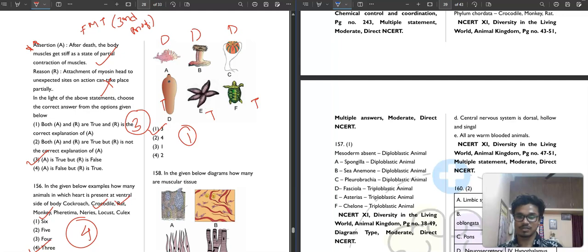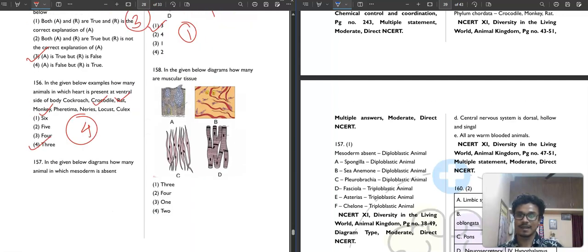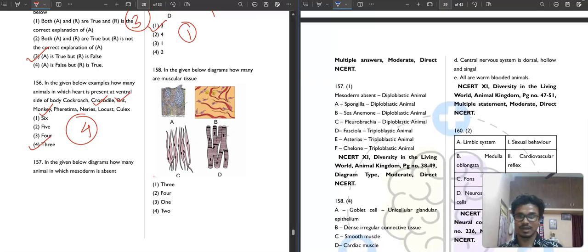Next question, diagram based question. It is saying that in the given below diagrams, how many are muscular tissue? First is goblet cell. Goblet cell is unicellular glandular epithelium. So is it a muscular tissue? No, it is not. Then B is dense irregular connective tissue. C is smooth muscle, D is cardiac muscle. So muscular tissues are 2. It's very easy, I think the easiest of all. There is no point in giving this diagram and then asking this question. So the 4th option is your correct answer.